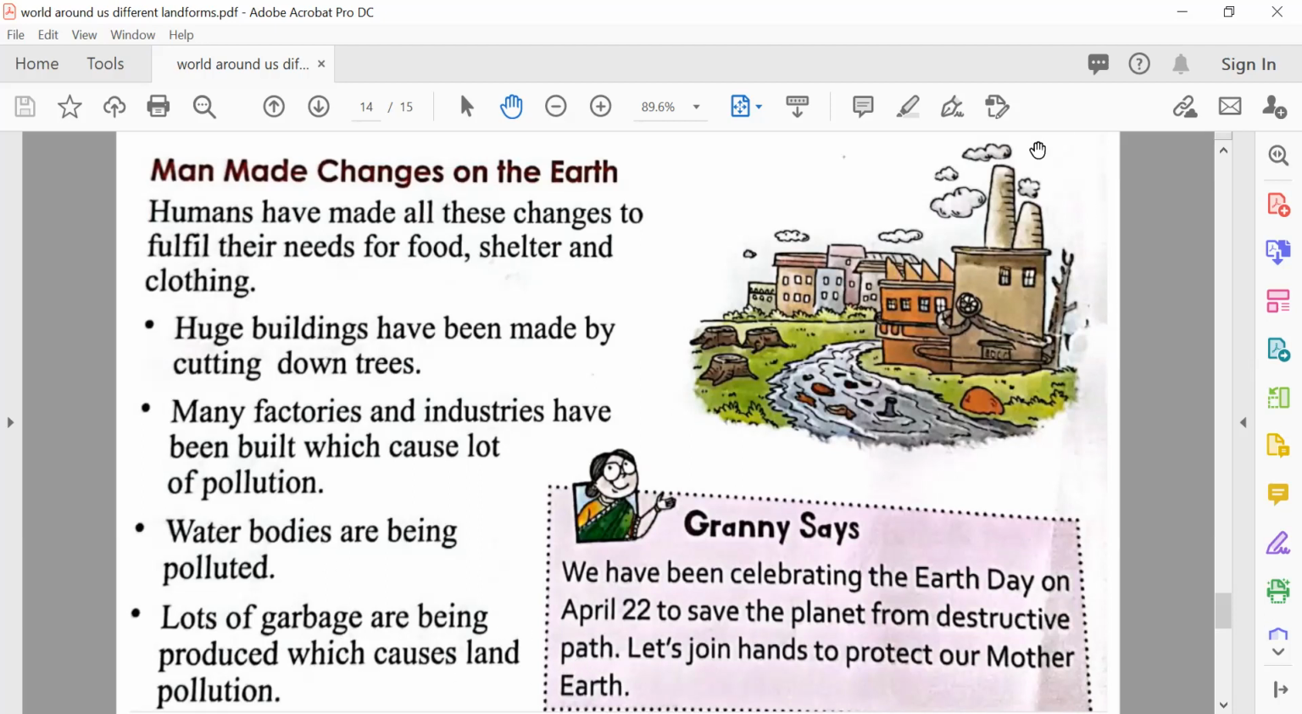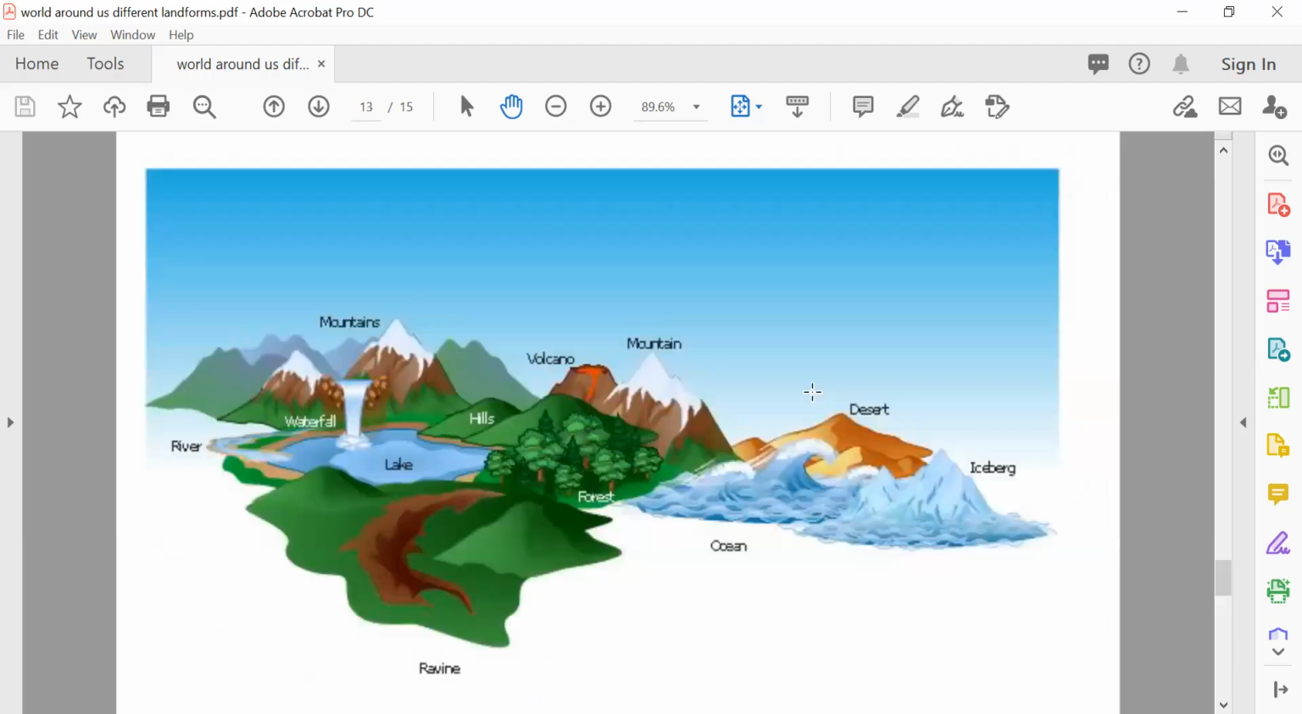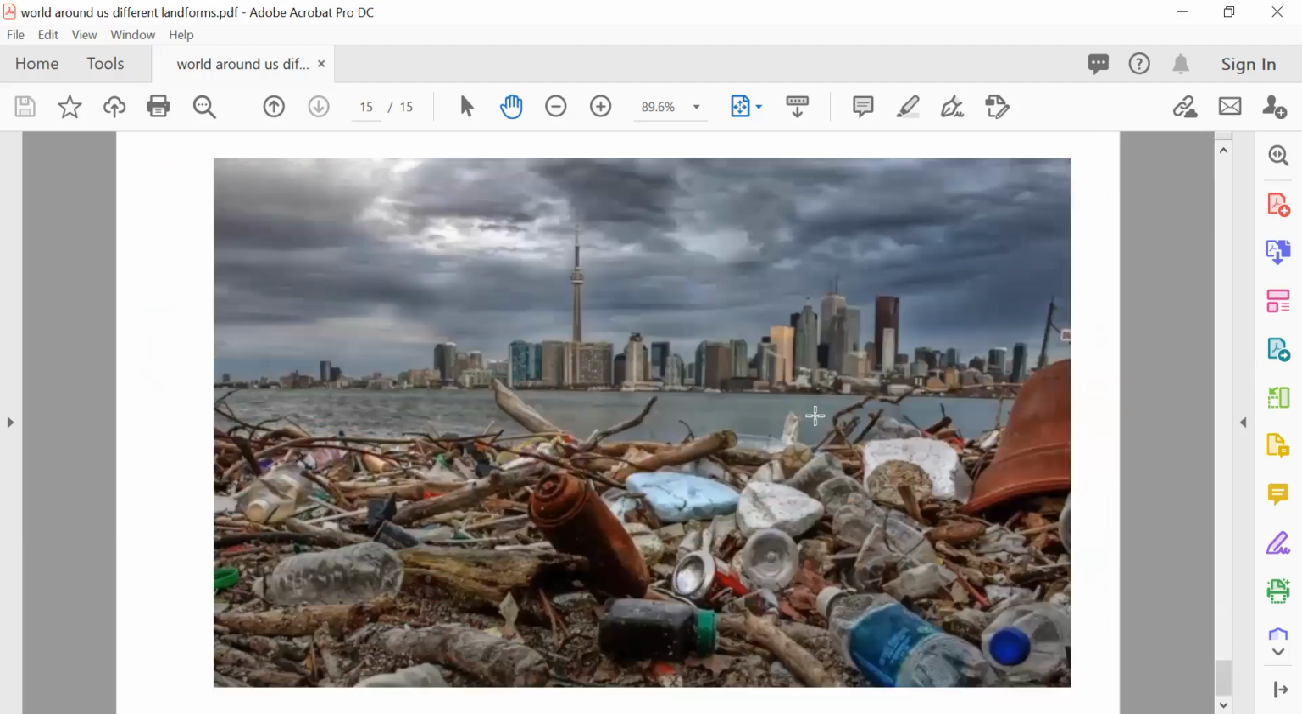So if we are building big buildings, industries and factories and throwing the waste products in the water bodies, the water bodies are getting polluted. We are also throwing garbage into the water bodies, and we are causing smoke pollution, water pollution, land pollution. So we should not do this and we should try to preserve our nature.